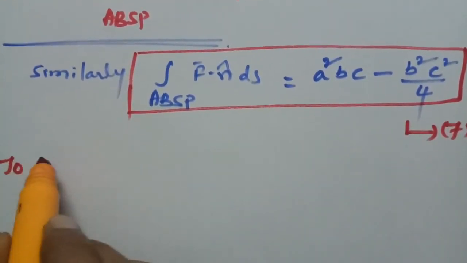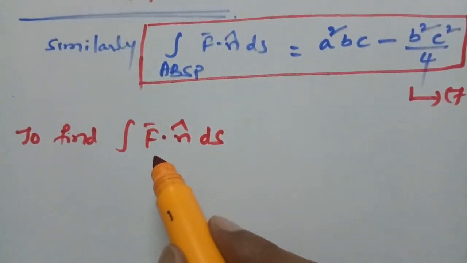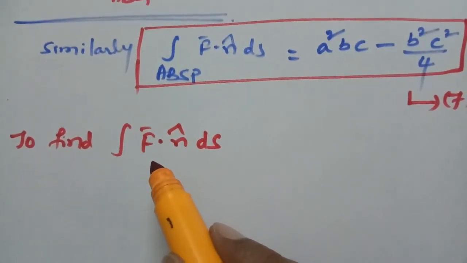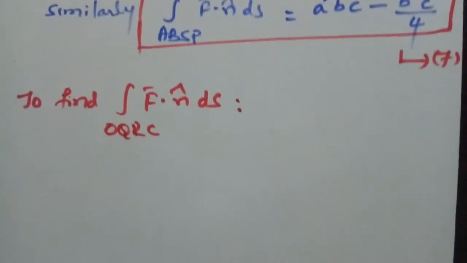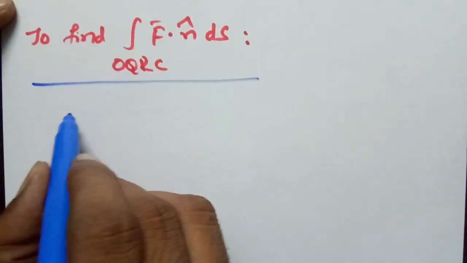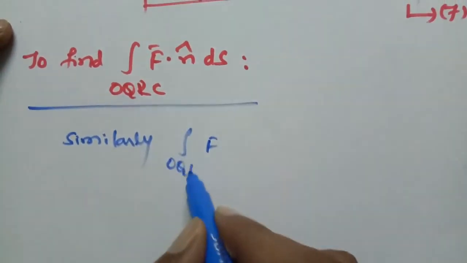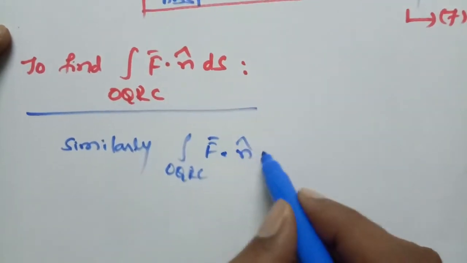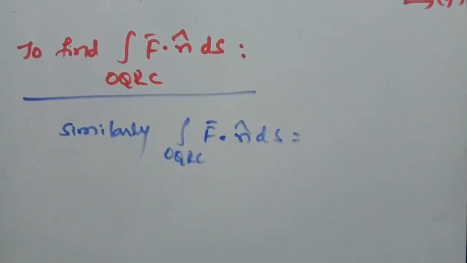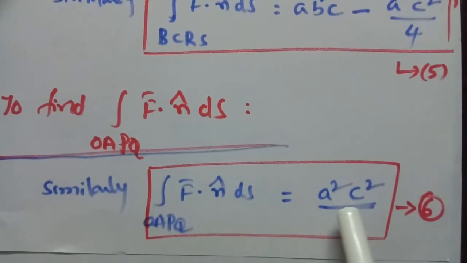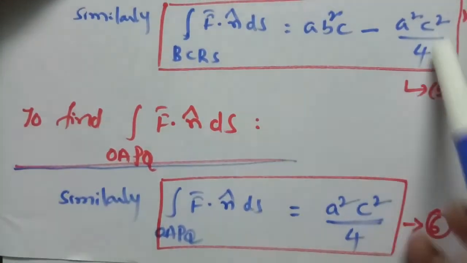Therefore, similarly, to find the integration of f bar dot n cap ds along OQRC, similarly the integral over OQRC of f bar dot n cap ds is equal to, similarly, in the previous case we got a square c square by 4.